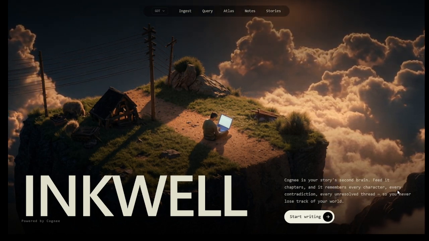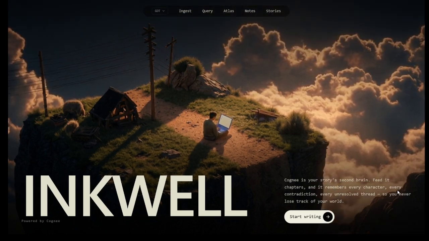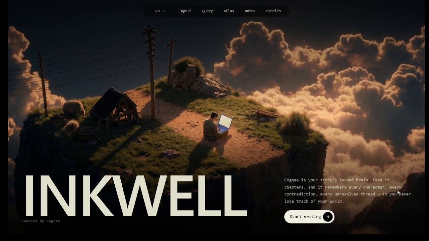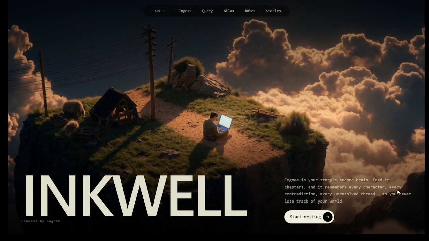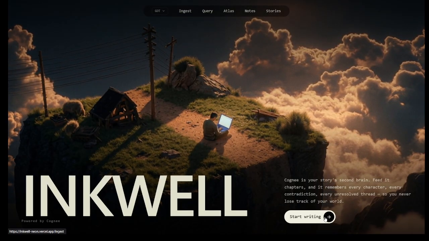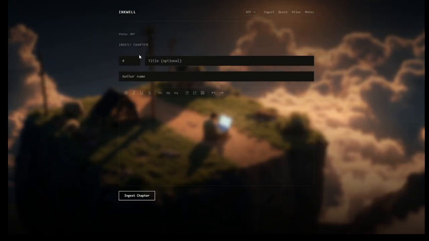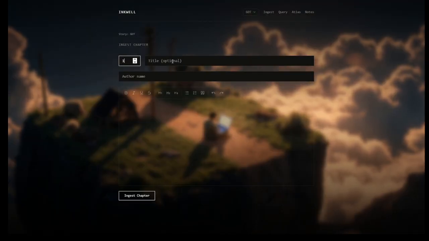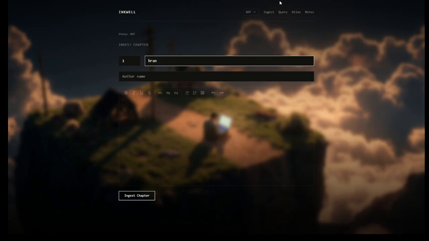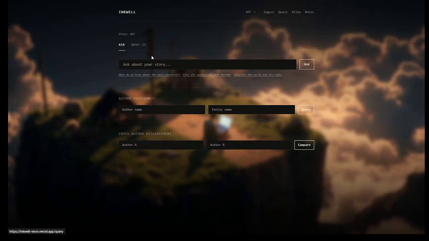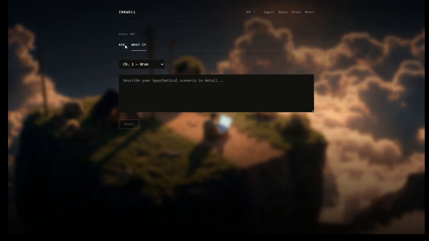What writers need isn't a co-writer. They need a memory: a structured, queryable, always-watching memory that never forgets a detail and tells you the moment your story contradicts itself. This is Inkwell, powered entirely by Cognee's 4 memory primitives: remember, recall, improve, and forget. Not as a wrapper, not as a vector store with a chatbot on top, but as the actual architecture.